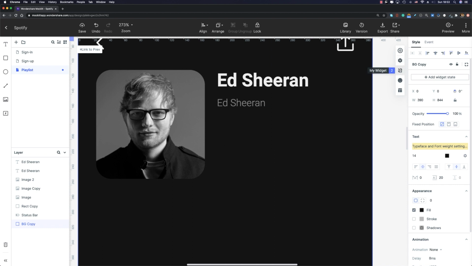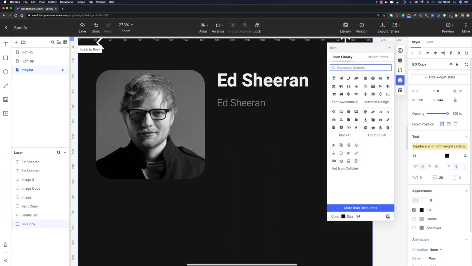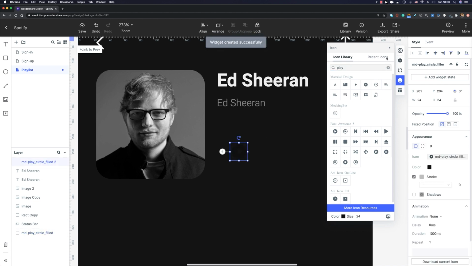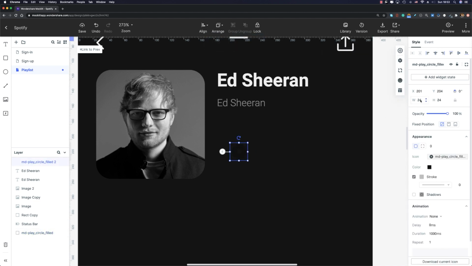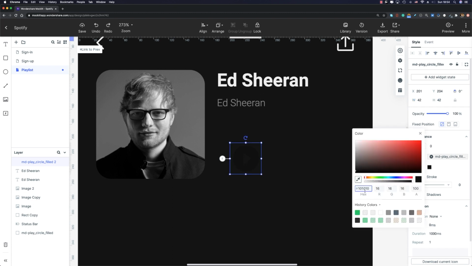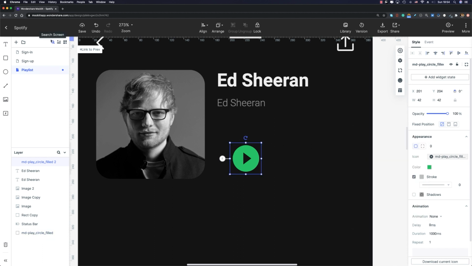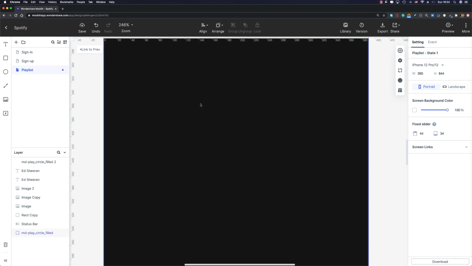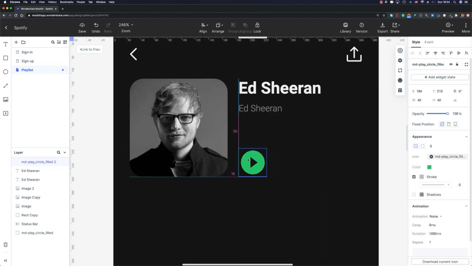So let me go to icon and look for play, okay? I think this play icon looks great. I'm gonna double click on that. Perfect. Now I'm gonna resize it to 42 by 42 pixels. And also I'm gonna change its color to the brand color, which is green, okay? This is the same green that we used here for this button. All right. Now let me move it here. Its left margin is gonna be 16 pixels.